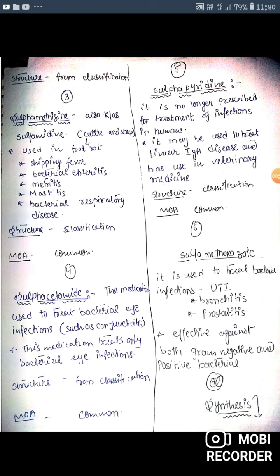Next drug is sulfamethoxazole. It is used to treat bacterial infection like urinary tract infection, bronchitis, prostatitis. Effective against both gram-negative and gram-positive bacteria.